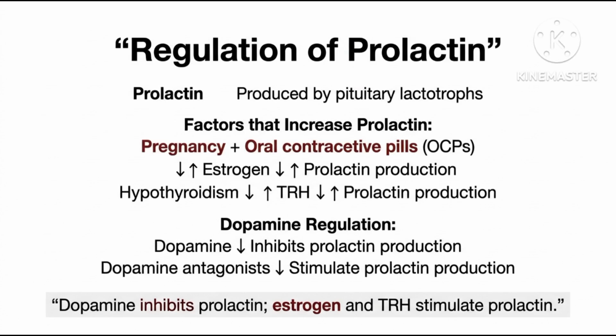Prolactin is involved in milk production. It is produced by lactotrophs in the anterior pituitary. Factors that increase prolactin production: estrogen stimulates prolactin production. Pregnancy and oral contraceptive pills also increase prolactin production.